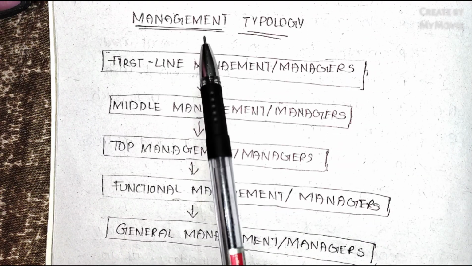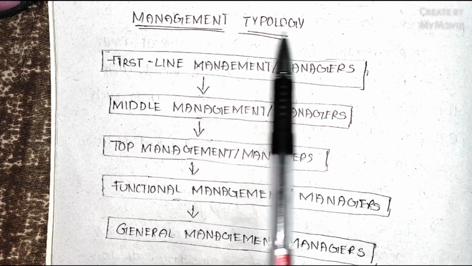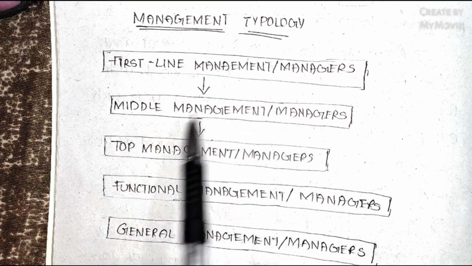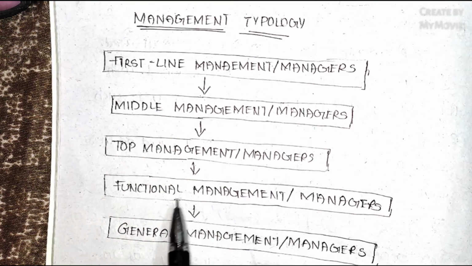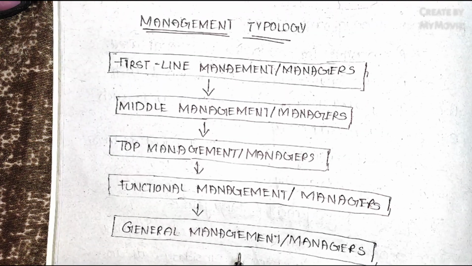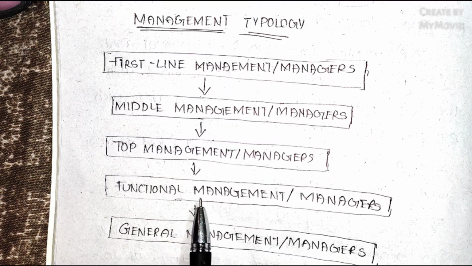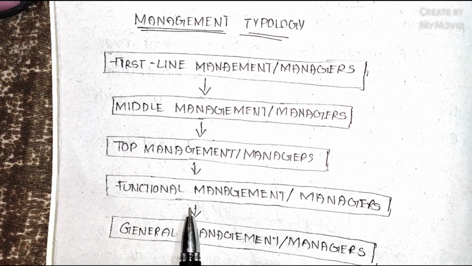We will again have a quick glance at the management typology types. These we have to remember: the first line management, middle management, top management, functional management, and general management. These 5 types are the managerial types, and this is really important.